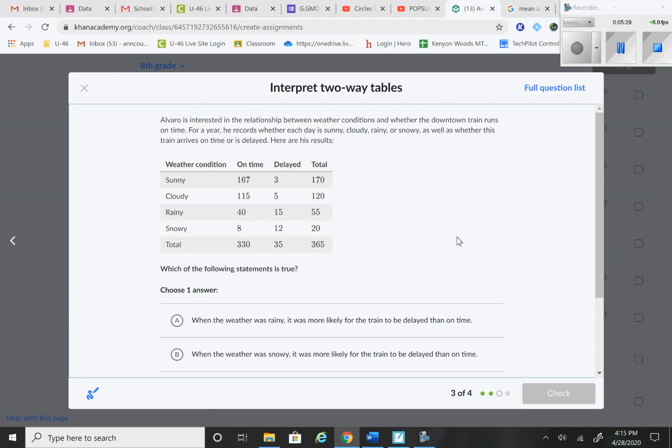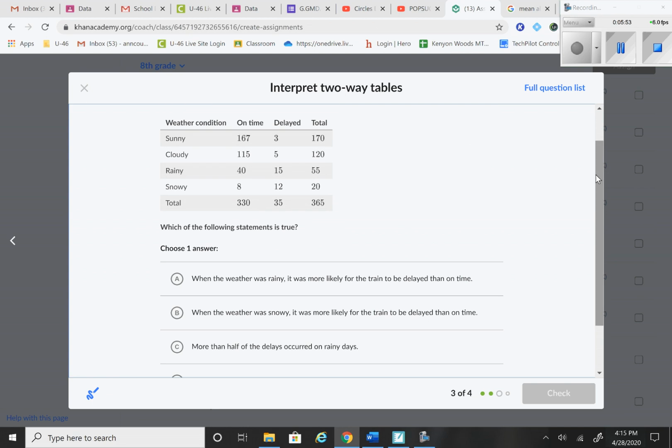Alvaro is interested in the relationship between weather conditions and whether the downtown train runs on time. For a year, he records whether each day is sunny, cloudy, rainy, or snowy, as well as whether this train arrives on time or is delayed. Again, notice we have column totals and we have row totals. These are not percentages, these are actual numbers. When the weather is rainy, so here's my rainy row, it was more likely for the train to be delayed than on time. Delayed 15, on time 40. 15 is not bigger than 40, I will not choose A.